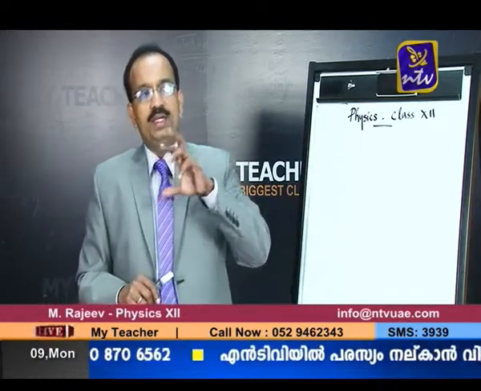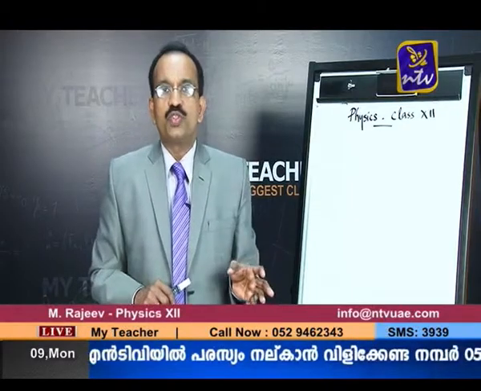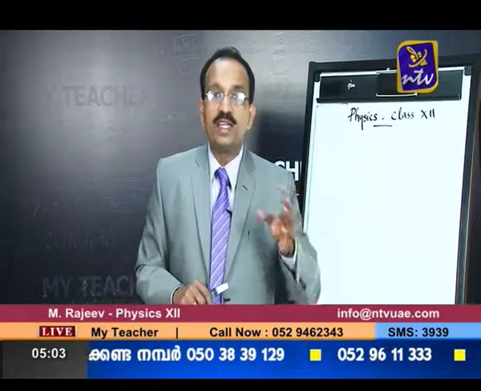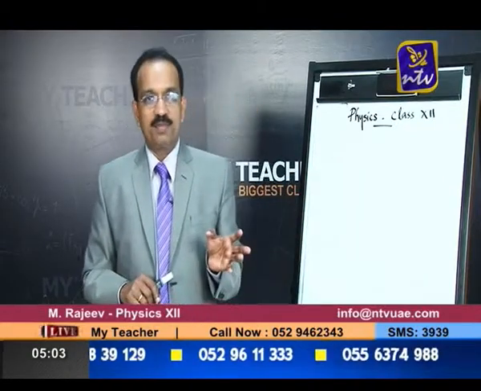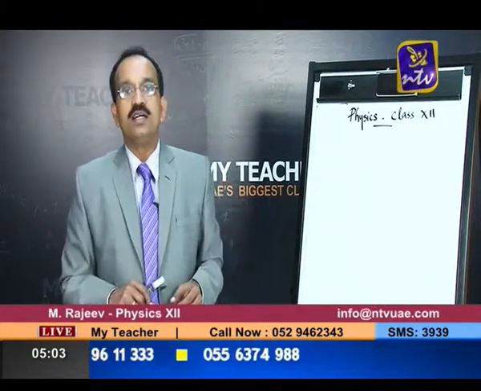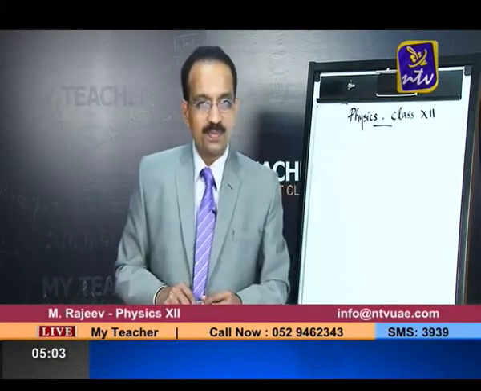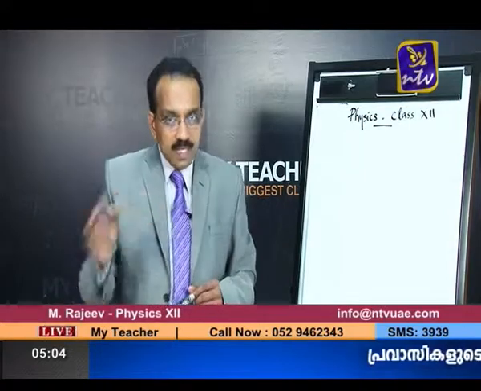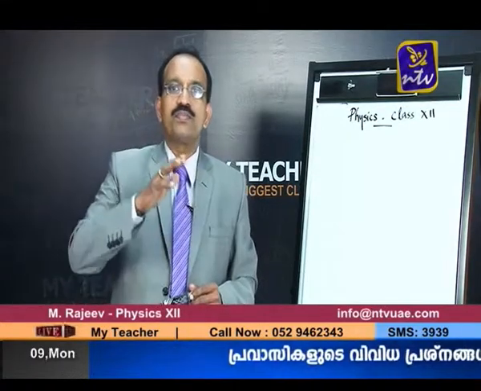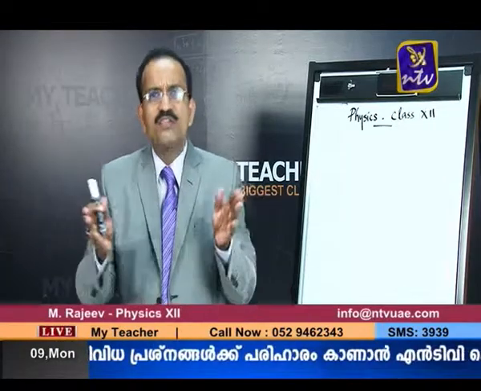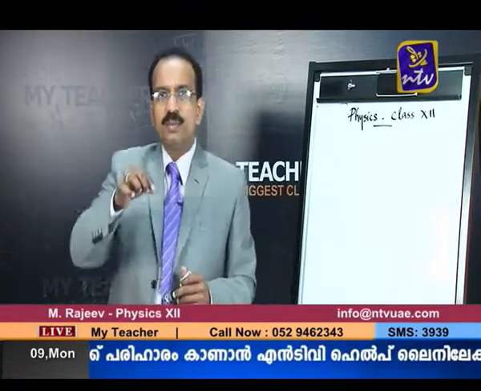See, in the first unit of physics, you studied the movement of charge in an electric field: what happens when an electric field is applied and a charged particle is made to enter the electric field. We have seen that. In this unit, we are talking about the movement of a charged particle in a magnetic field. So, one basic difference I will tell you.